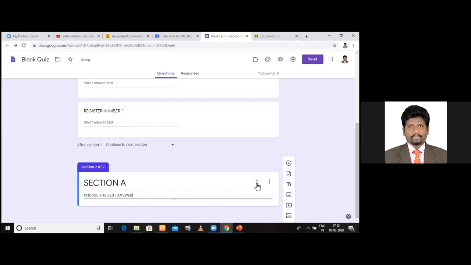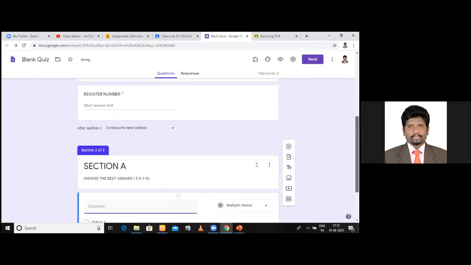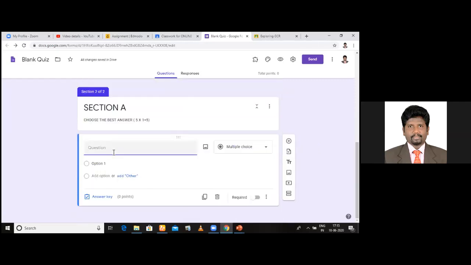Okay. How to add the questions? See, I just put 5 into 1 is equal to 5. Okay. Am I clear to you? Now press this plus symbol. When you press this plus symbol, a question is added. Now this is where I start the question. Since we have shuffled the questions, don't give question numbers. So the question is, what is the capital of India? Okay, the same question.